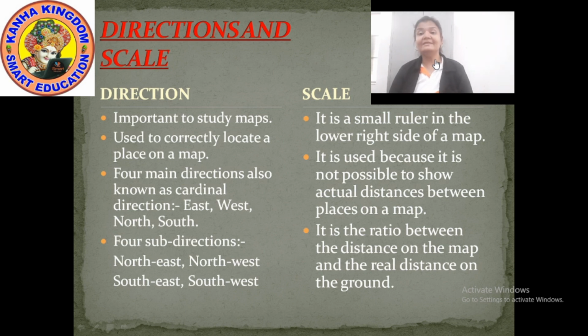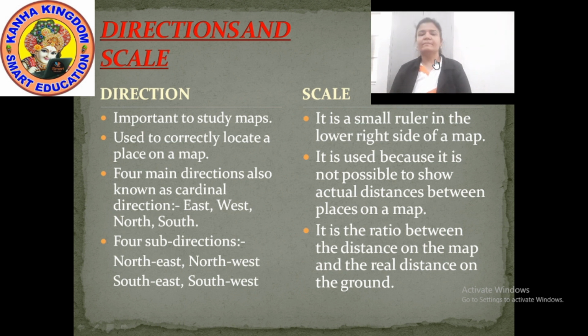Did you know that there are 4 sub-directions also? No? I'll tell you. These 4 sub-directions are northeast, northwest, southeast, southwest.